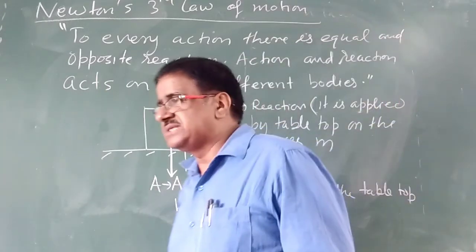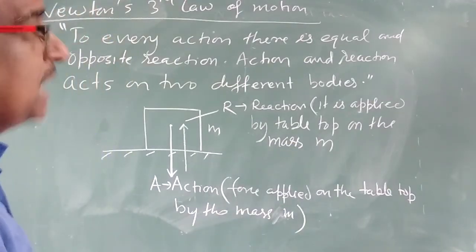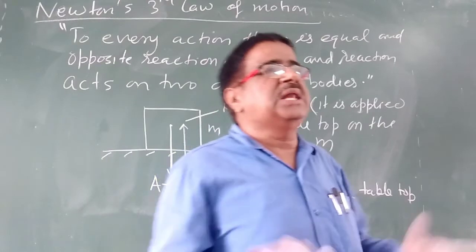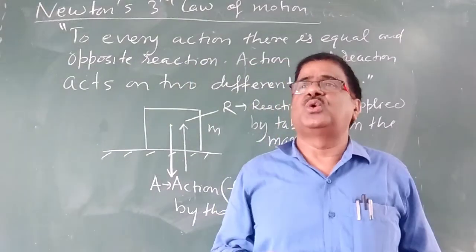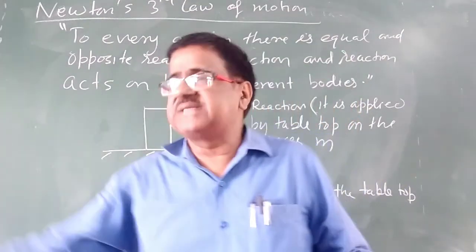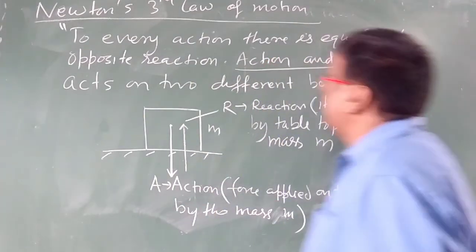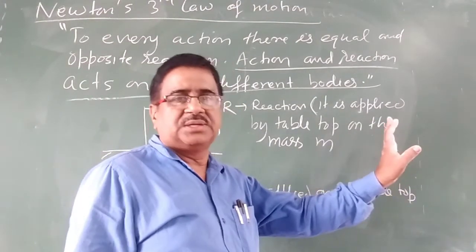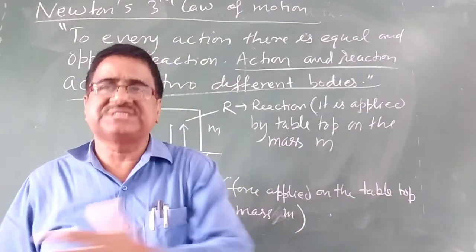Those examples will be discussed in the next lecture: how we are able to walk, and why we are able to walk. If we say that when we apply force on something, it applies an equal force on us, then how does an object move from one place to another? To understand this, this last line is important. When you are pushing any object, then according to Newton's third law, the object will push you with the same force.